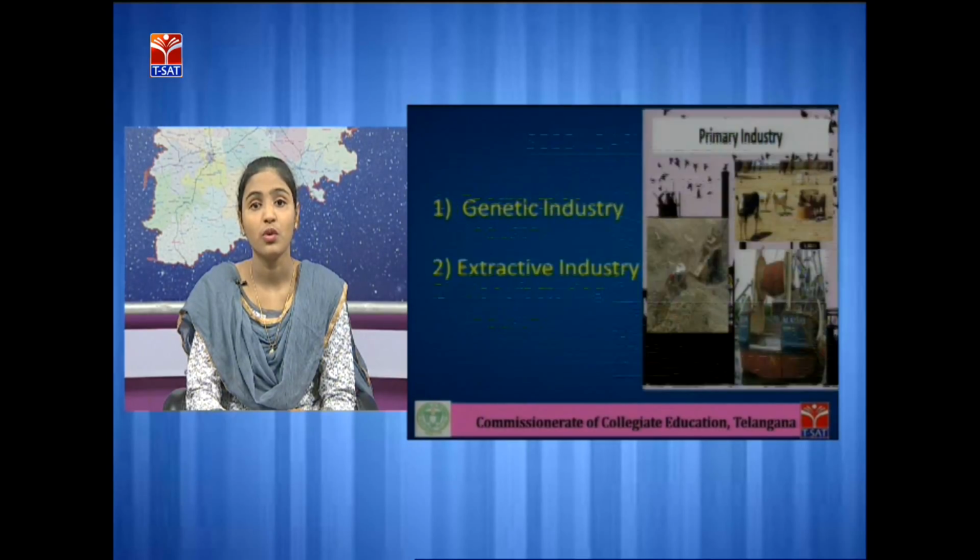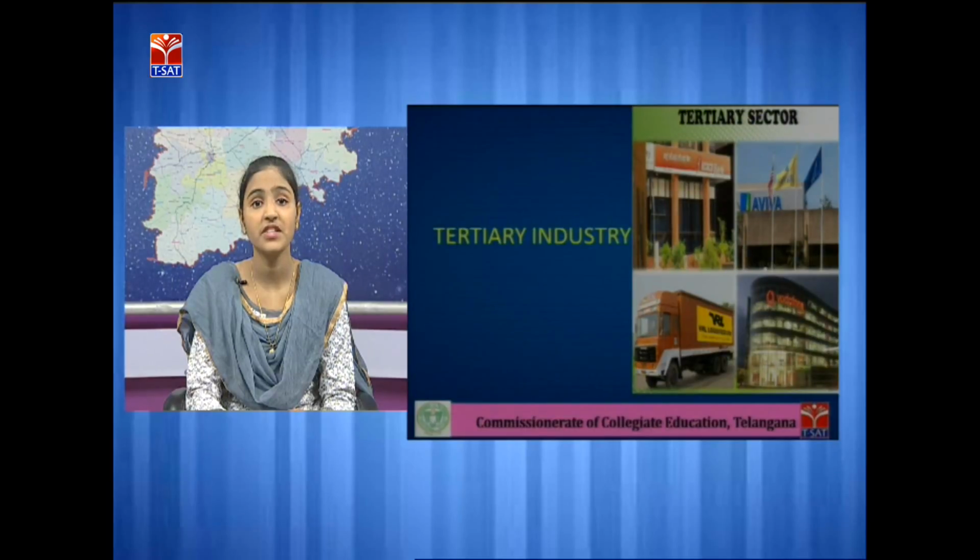Now we'll see what is tertiary industry. Tertiary industry is also called service industry because it renders services. Tertiary industry renders services like transportation, banking, insurance, warehousing, advertising. Transportation helps to carry the goods from the place of production to the place of consumption.